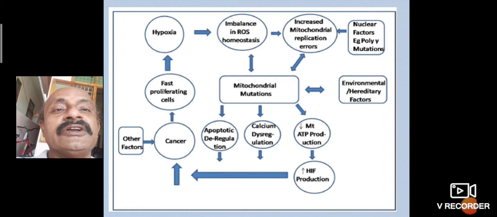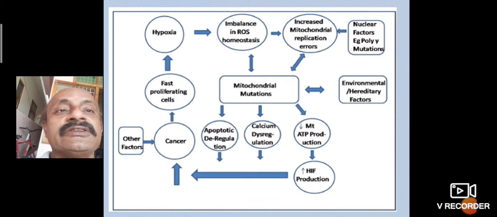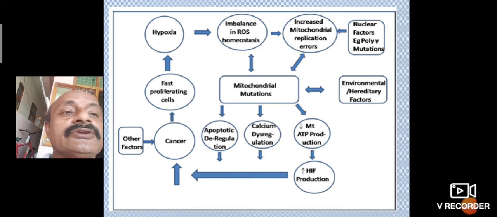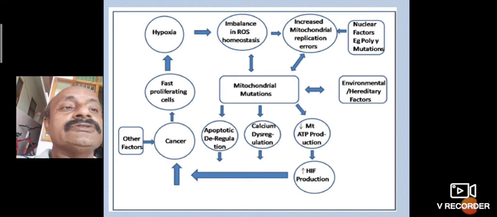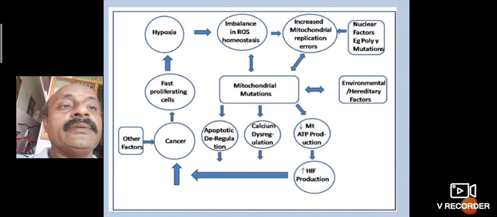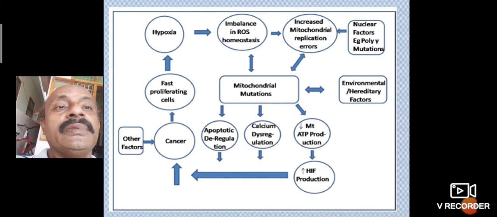Other functions and effects include hypoxia, fast proliferating cells, cancers, apoptosis, calcium dysregulation, mitochondrial ATP production, increased mitochondrial replication and imbalance of ROS homeostasis.